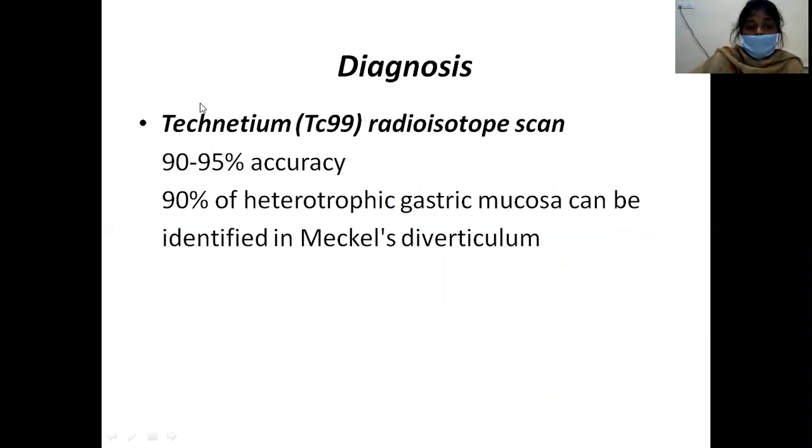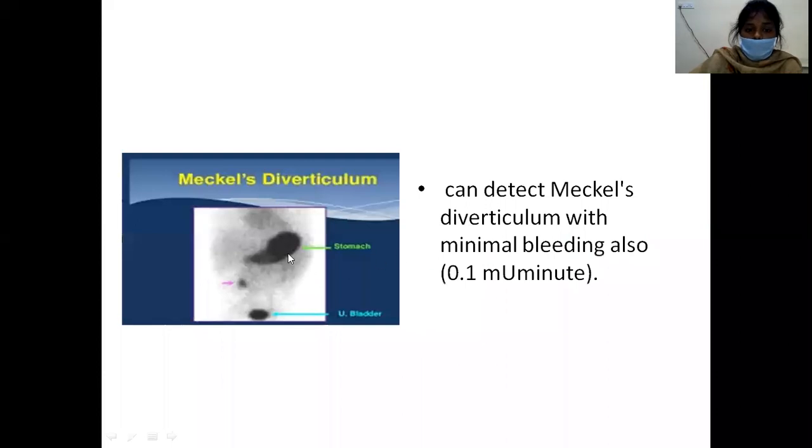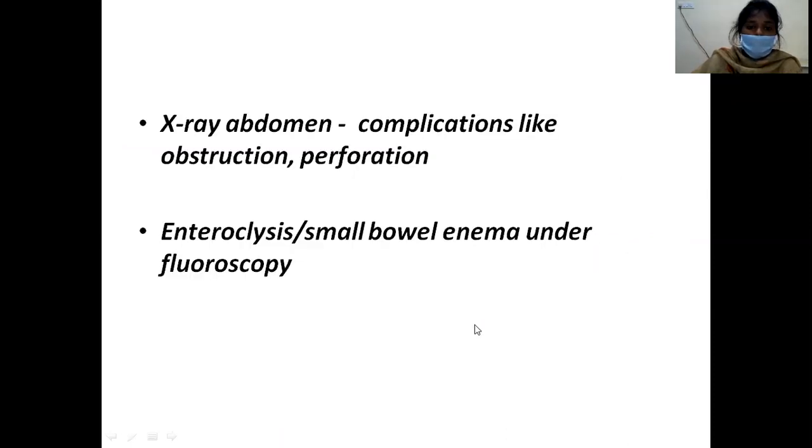How do you diagnose? The investigation of choice is technetium radioisotope scan, which gives 90 to 95% accuracy, and 90% of heterotopic gastric mucosa can be identified in Meckel's diverticulum. So this is the one showing the Meckel's diverticulum in radioisotope studies. And this isotope study can also detect minimal bleeding. And X-ray investigations also help to know the complications like obstruction and perforation. Small bowel enema and enterocolitis are also other investigative modalities. Diagnostic laparoscopy also helps when there is a doubt or a suspected Meckel's.